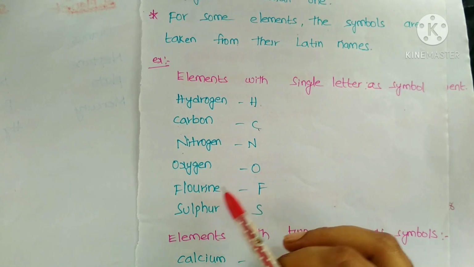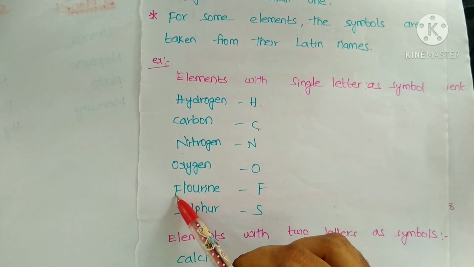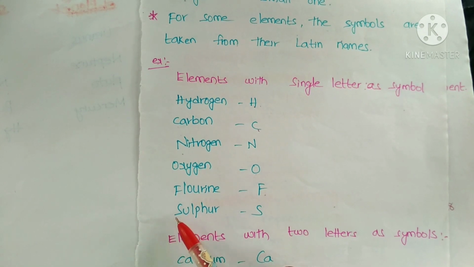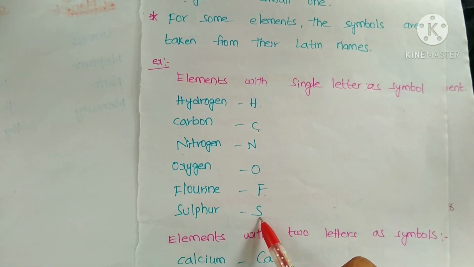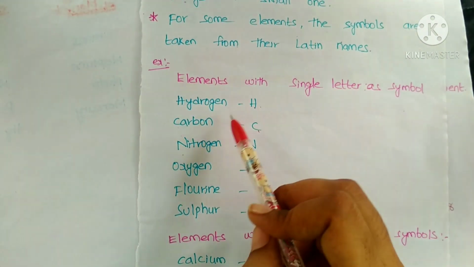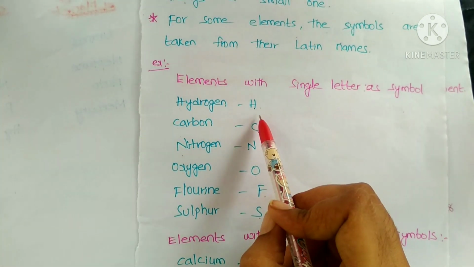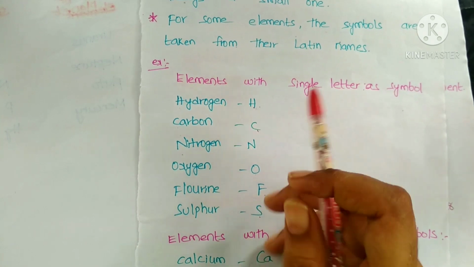Oxygen, symbol O, all first letters you can see. Fluorine, first letter is F, so F is its symbol. Sulfur, first letter S, so its symbol is S. So for some elements, whenever we write them in English letters, whatever the first letter is, that is its symbol.